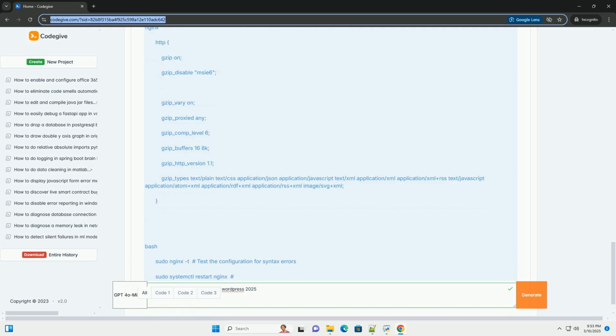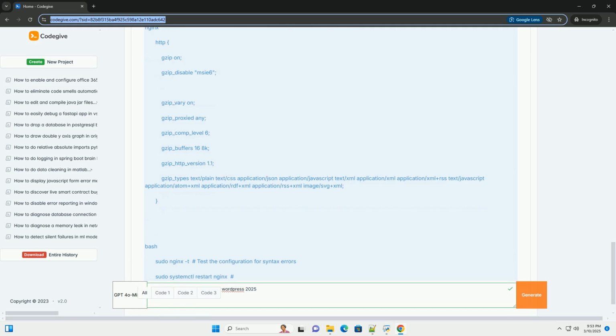Additional considerations for 2025. Brotli support: as mentioned earlier, Brotli is a more efficient compression algorithm than Gzip. If your server supports Brotli, consider enabling it for even better compression ratios. Many CDNs also support Brotli. Kinsta, in particular, has good Brotli support. You'd typically configure Brotli in addition to, not instead of, Gzip, as not all older browsers support Brotli.